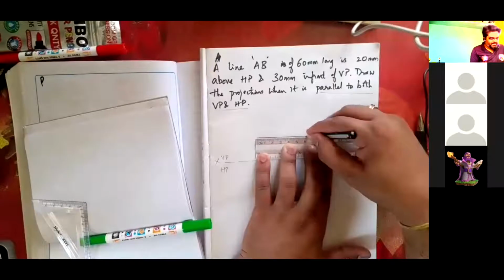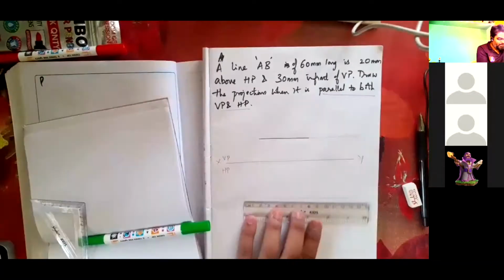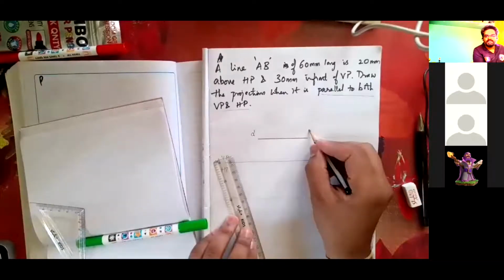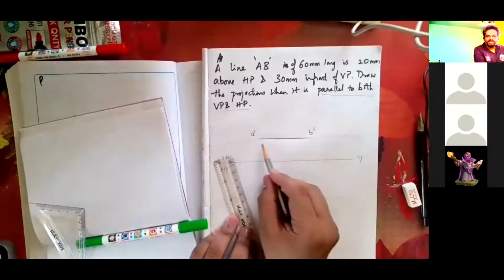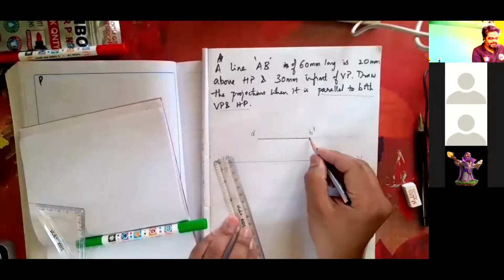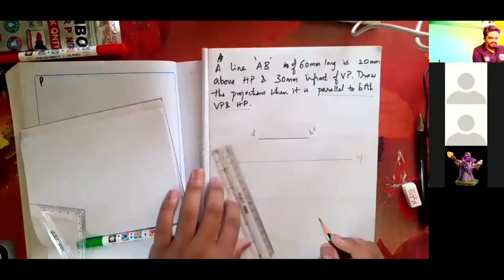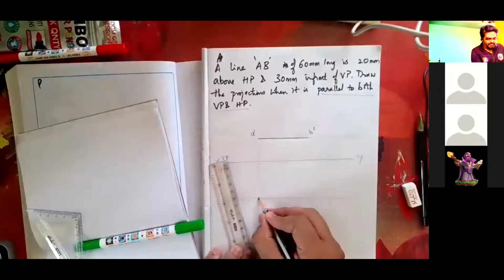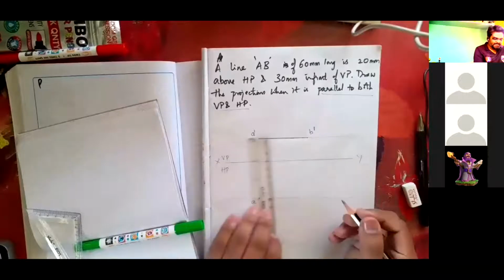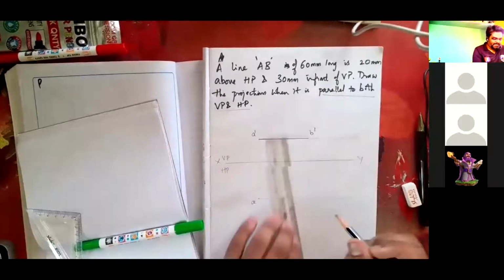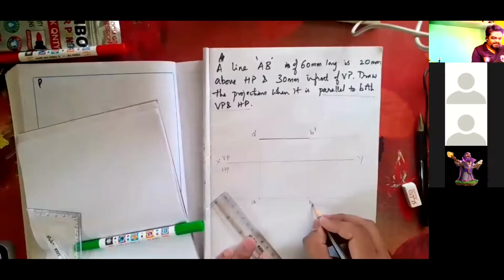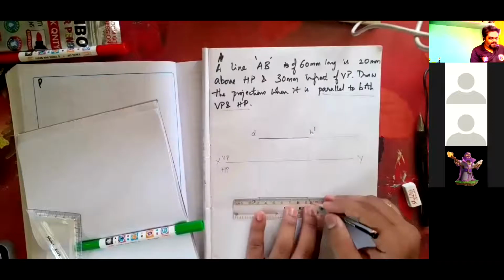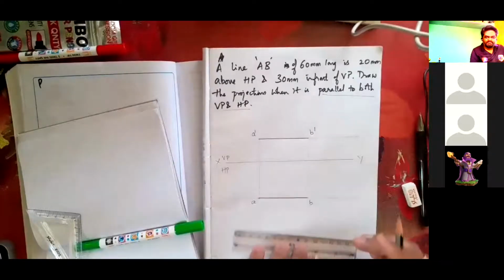Got it? This front view, I'm going to name it A dash, and similarly B dash, because I'm not marking any point here. Don't mark any point here and here. Where A dash lies, on the same projector A is going to lie, and similarly I'm identifying the position, and from where B dash lies, there only B will lie. Here also it is 60 mm. Correct? And this is the end of the projection.